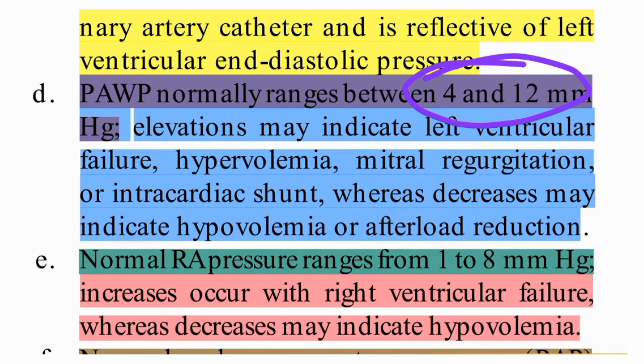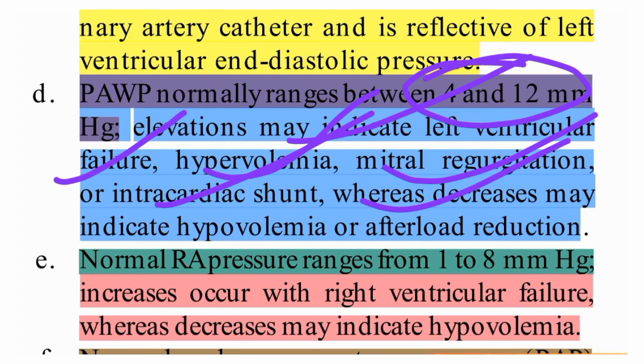When elevation is there, elevation may indicate left ventricular failure. So when the pulmonary wedge pressure is elevated, it will indicate left ventricular failure or hypervolemia or mitral regurgitation or intracardiac shunt. Whereas if it is decreased, it means hypovolemia and afterload reduction. So these are the things.